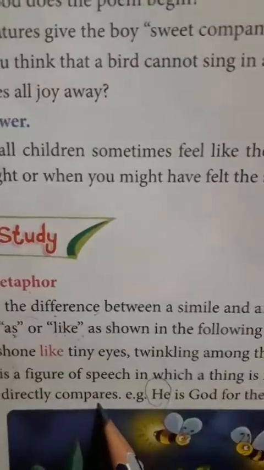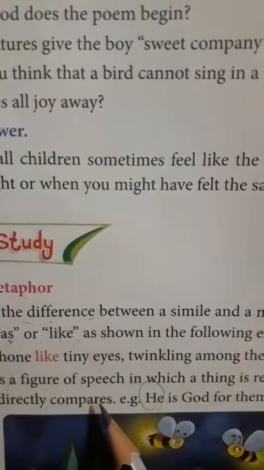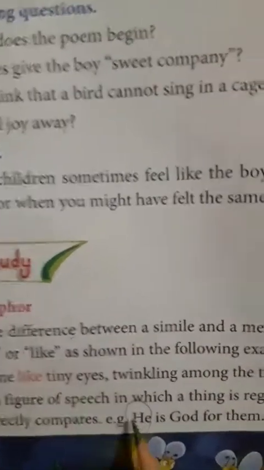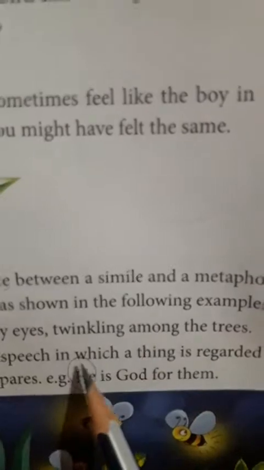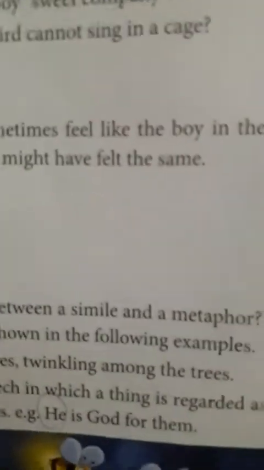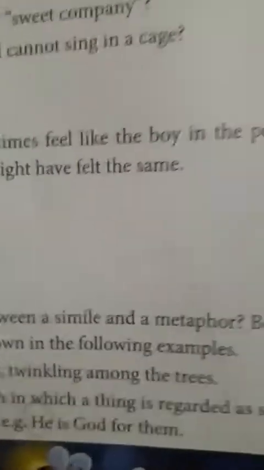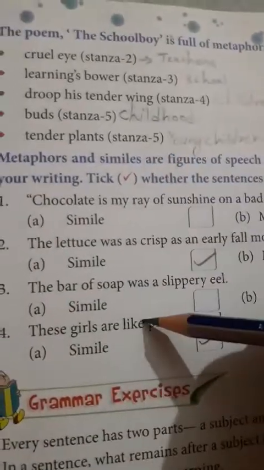Okay, here we do the comparison directly, but something else stands for the other thing. For example, he is God for them. Directly you can see that he is regarded as a God for them. So here some examples are given in the book also.